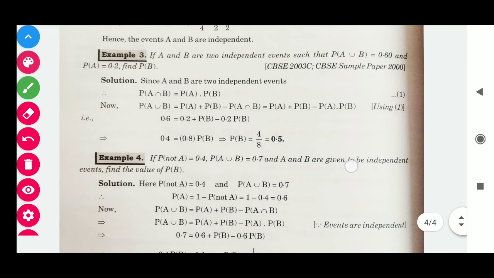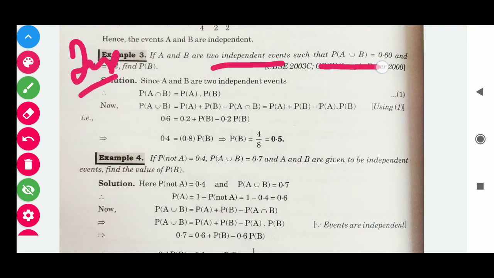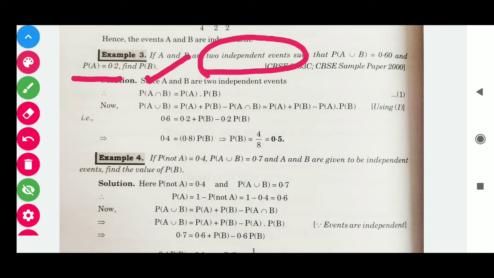Now question number 3. This is an important question. If A and B are two independent events, such that probability A union B is 0.6 and probability A is 0.2, find the probability of B. It is given that both the events are independent, and probability A union B and probability A are given. We have to find the probability B.